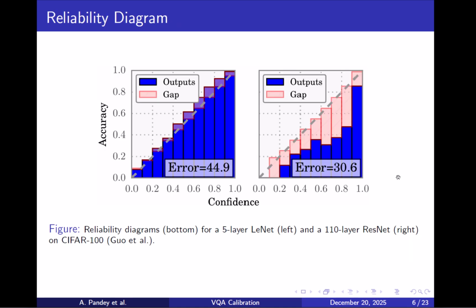To understand the calibration problem, we use a reliability diagram. A reliability diagram visualizes how well a model's predicted confidence aligns with its actual accuracy. The x-axis represents predicted confidence, while the y-axis shows the empirical accuracy observed for the predictions. The diagonal line corresponds to perfect calibration, where confidence exactly matches the accuracy. The blue bar indicates the observed accuracy in each bin, and the red shaded region highlights the gap between predicted confidence and actual accuracy, which represents miscalibration. When the bar is below this diagonal line, it shows overconfidence, as shown in this figure. And when the bars are above the diagonal line, it shows underconfidence, which is shown here.